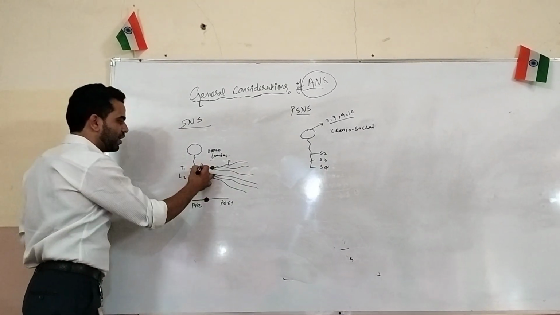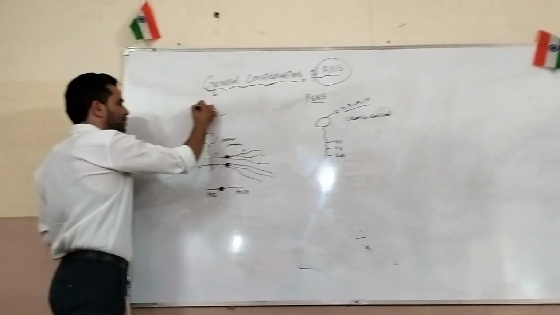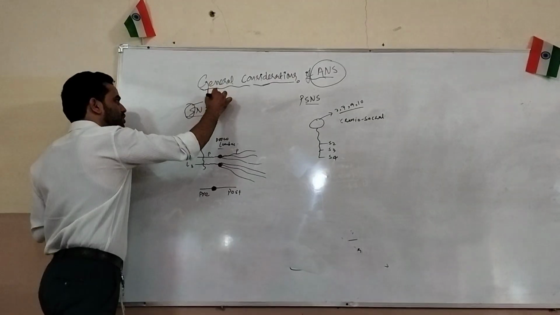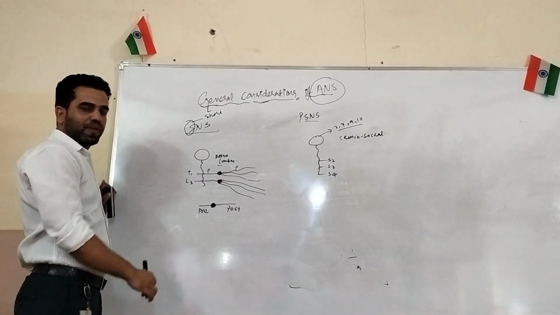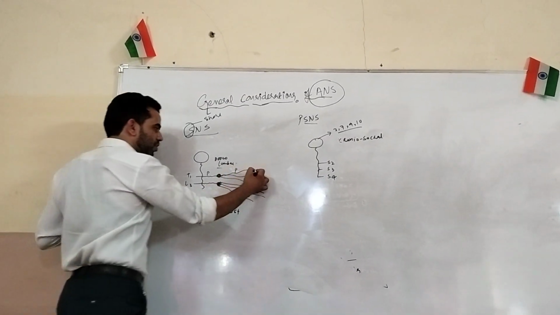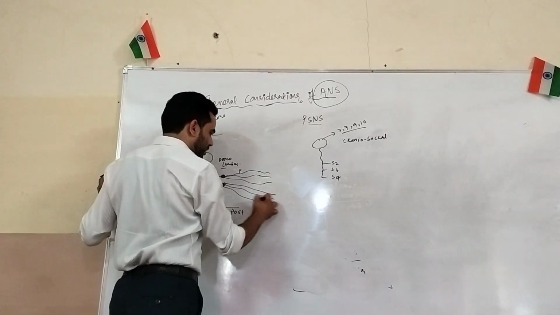You can remember that the preganglionic nerve fiber is short in the sympathetic nervous system: S means short. So preganglionic nerve fibers will be short, and postganglionic nerve fibers will be long, and then they reach the effector organs.